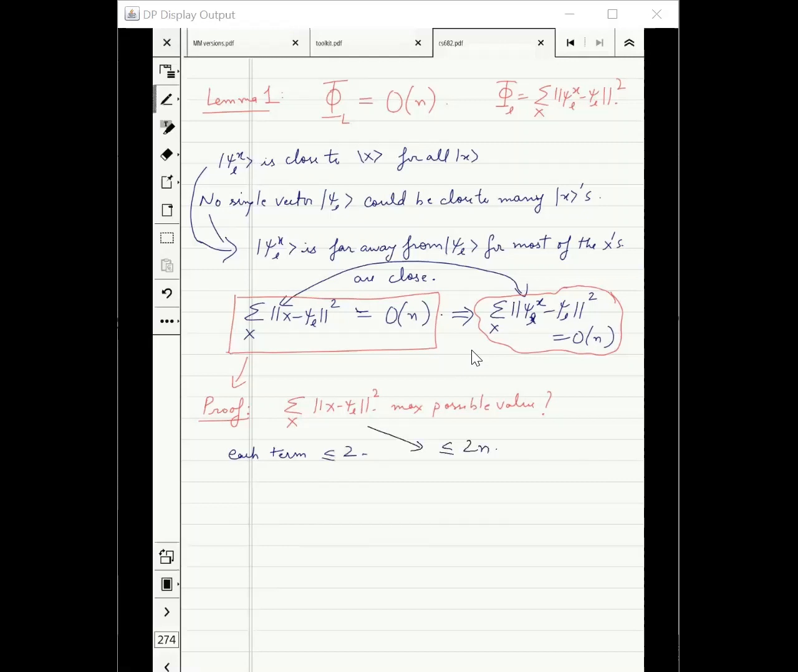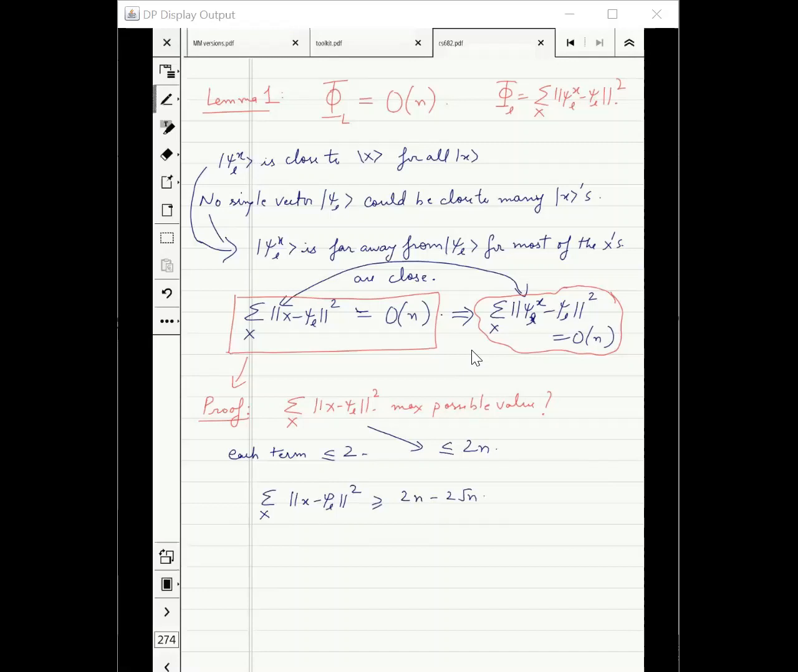Correct? What I am going to show is that the summation over x minus psi l whole square is actually more than 2n minus 2 root n. It is very, very close to 2n. This is what we are going to show. Sounds good?